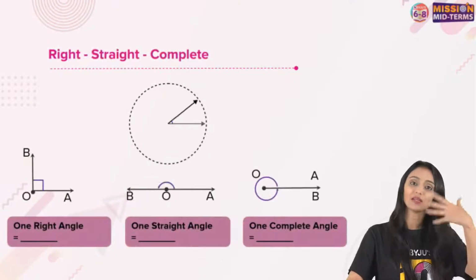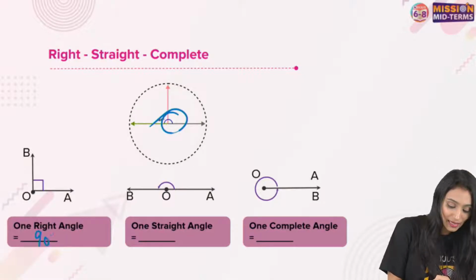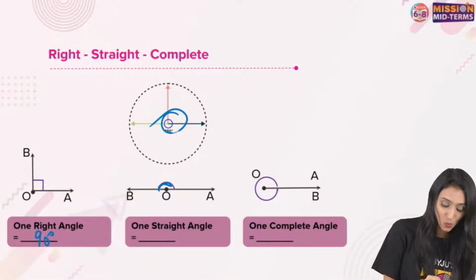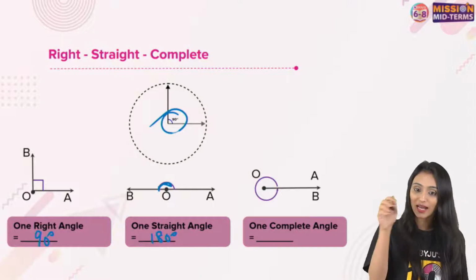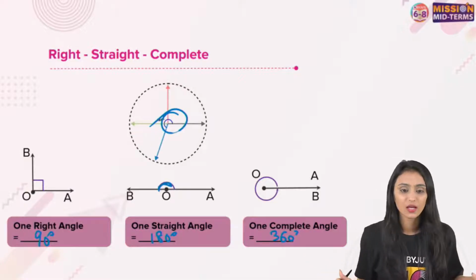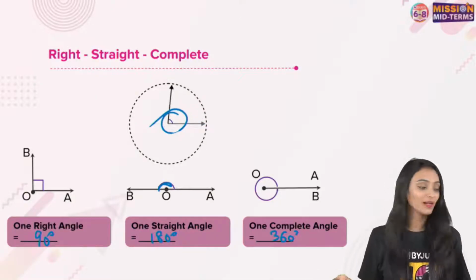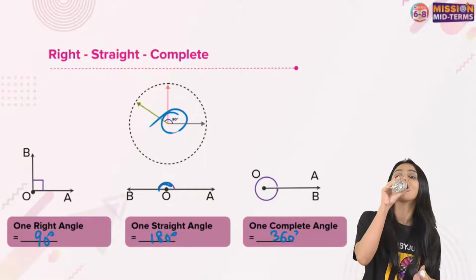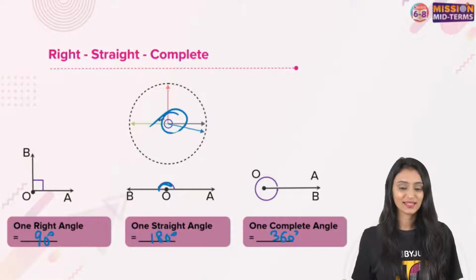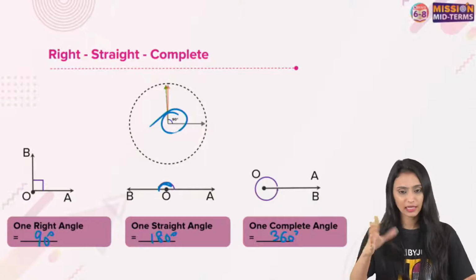Right, now let's talk about the right angle and straight angle as well. When I talk about right angles, that's basically 90 degrees. So one right angle is basically 90 degree. When you talk about a straight angle, lines are straight, right? This is 180 degrees. And one complete angle we just saw in the previous slide, that's 360 degree. No confusions? Ayushi, straight angle is 180 degrees, not 0 degrees. I hope this is clear to everyone now. Any doubts? Yes, Abhishek, you're right. Sector segment, don't worry. It's not a part of this session, but still, I'll explain that.